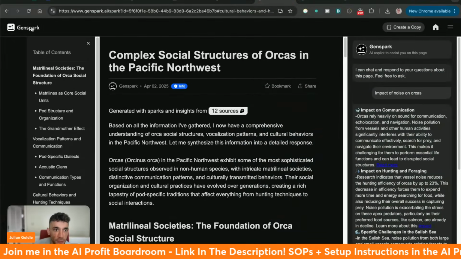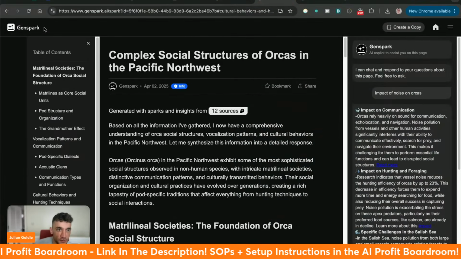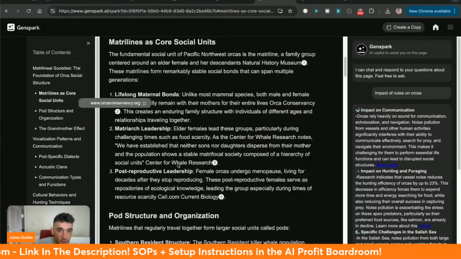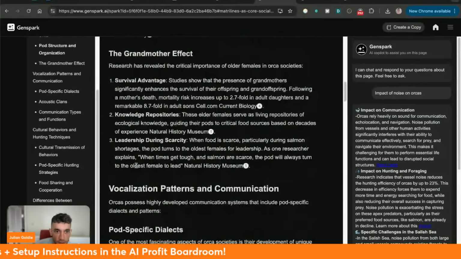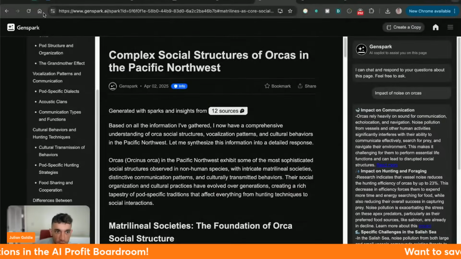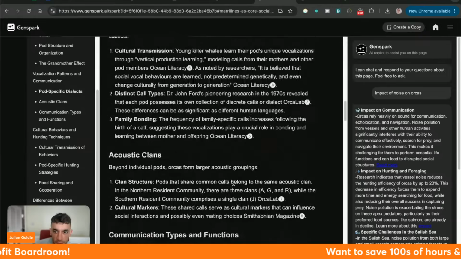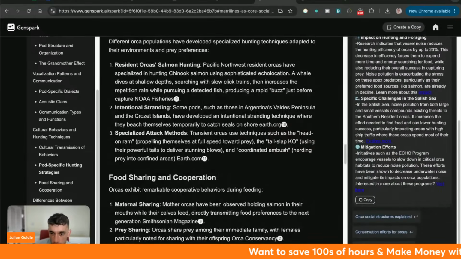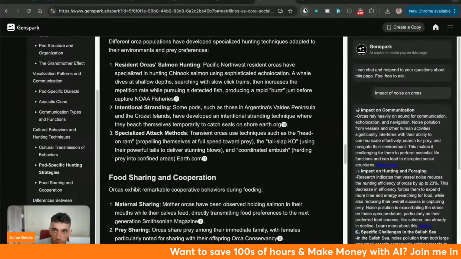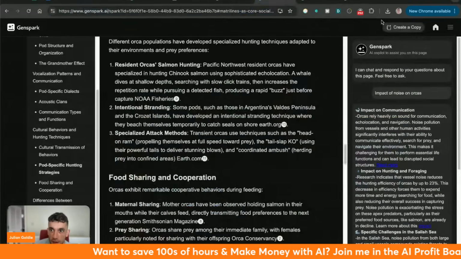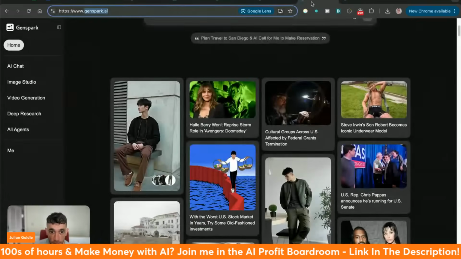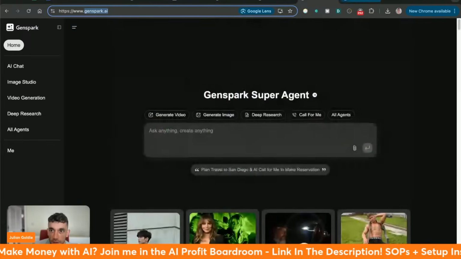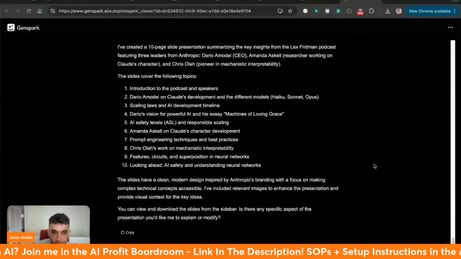We've also got, for example, deep research reports. So this is a deep research report from Genspark. It actually creates a really nicely formatted research report. And then you've got the table of contents on the left-hand side, the actual report in the middle, and then you can ask it information inside the chat here. So the UI is super nice as well. And then you can create copies of what other people have generated, right? Which is super interesting too. And then you've got all these different styles of stuff you can create.